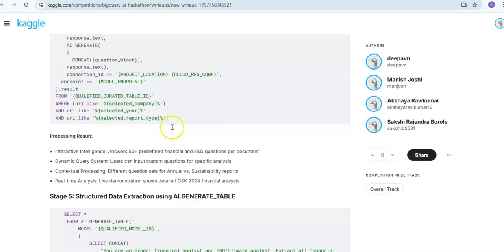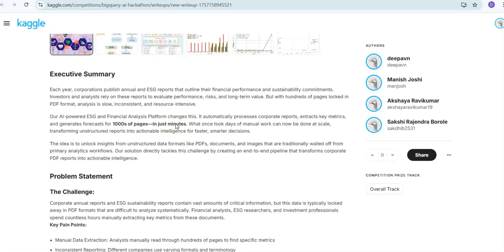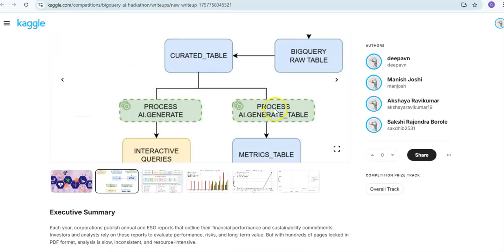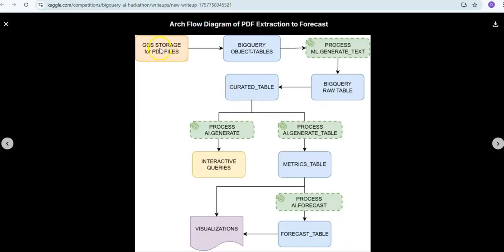So this entire report explains the rest of the details. We're just looking quickly at the architecture flow. From the PDF files, we create the object tables, and then we use generate text on top of these object tables, which have a referential connection to the PDF files. We use generate text to extract data from these PDF files, and the unstructured data is saved in one table, in one column. Then from this raw table, we curate it only for formatting, just removing the JSON format.